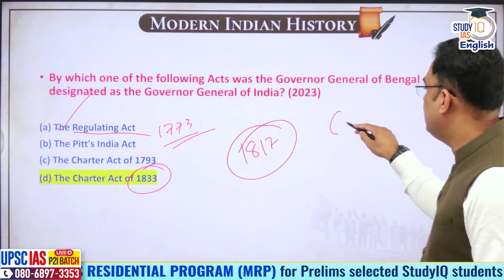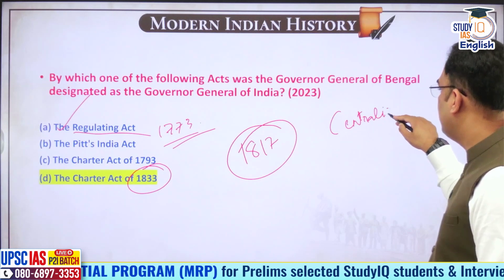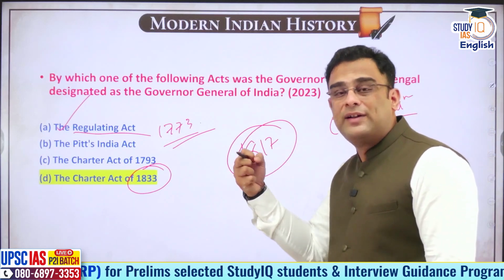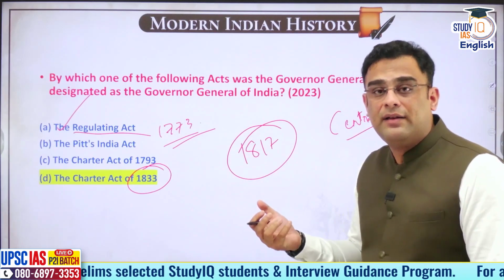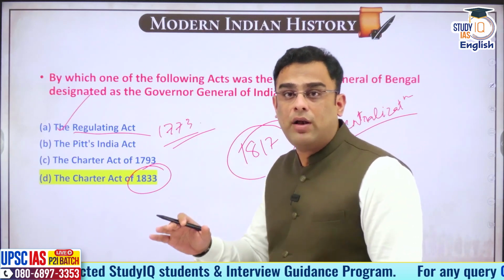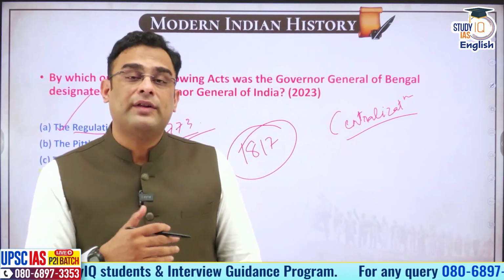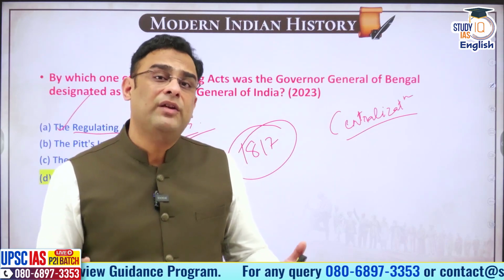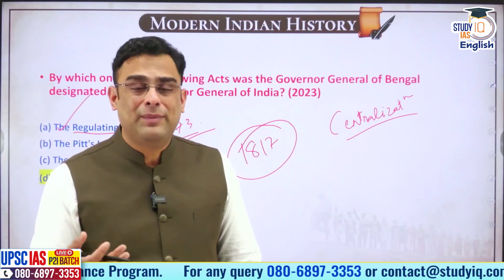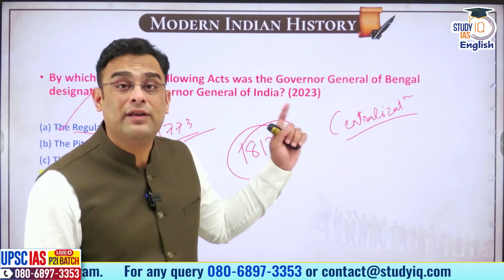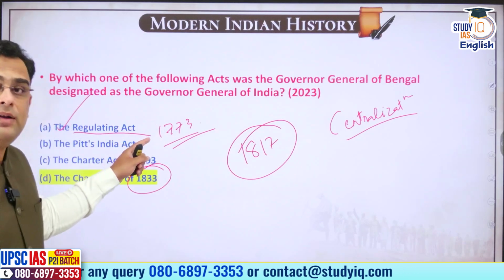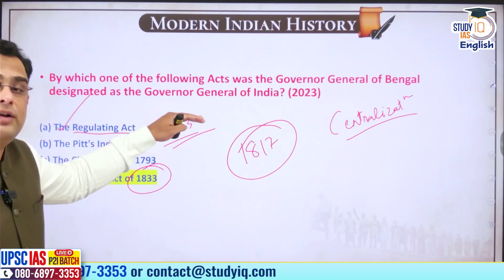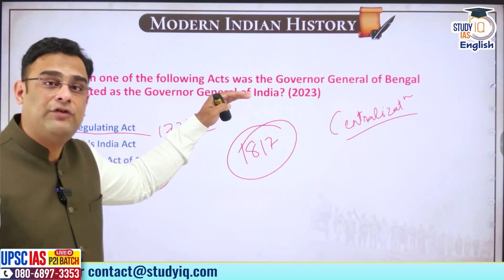And this act started the trend of centralization, where power was concentrated towards Calcutta. Why was that being done? Reason was very obvious. The governor of Bengal was now controlling a massive territory, Bengal, Bihar and Orissa. Bombay and Madras relatively were very small. And therefore it made logical sense for the British government to empower the in-charge authority of Bengal over the other governors. So Governor of Bengal will be made as Governor General of Bengal.